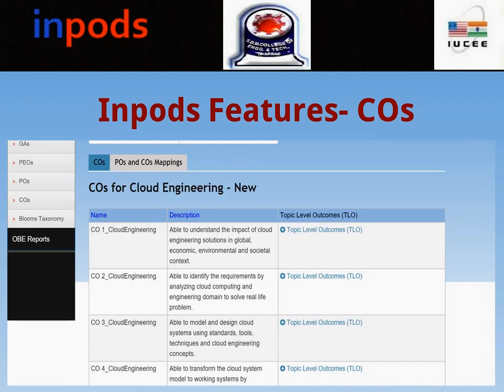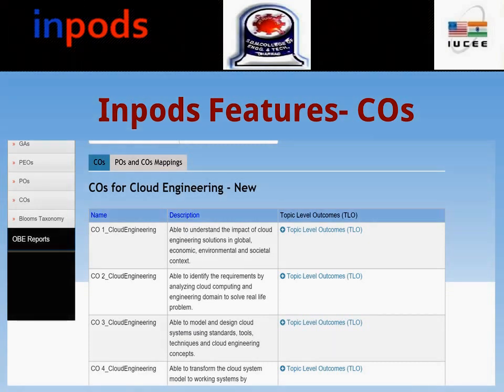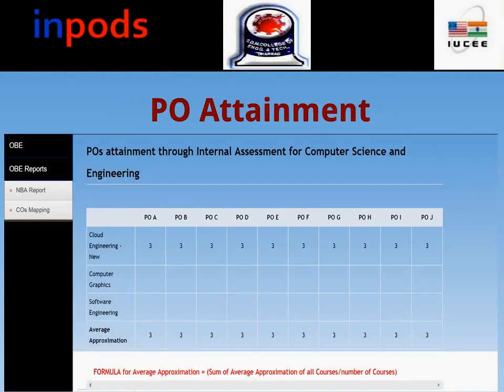Once POs and PEOs are created at the institutional level, the faculty's job starts with creating COs, that is, course objectives. For my course I had created 6 objectives. For example, the first one is: able to understand the impact of cloud engineering solutions in global, economic, environmental and social context. Once this is done, you can move on to the next.